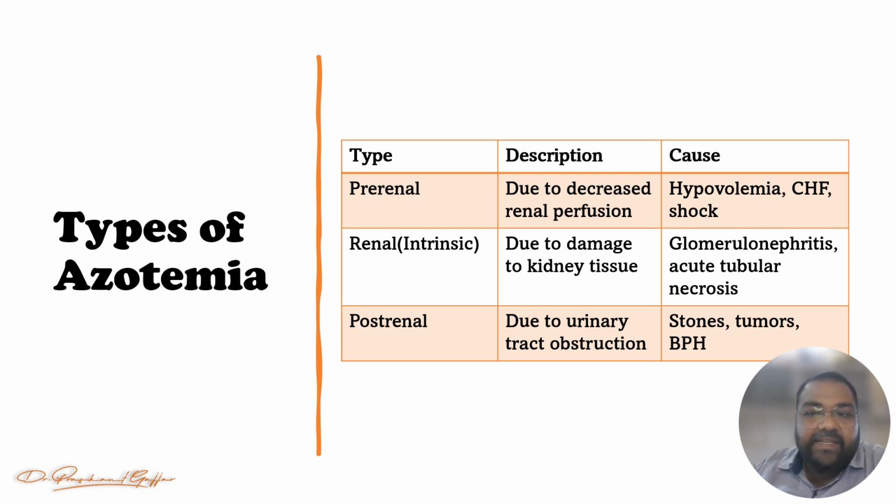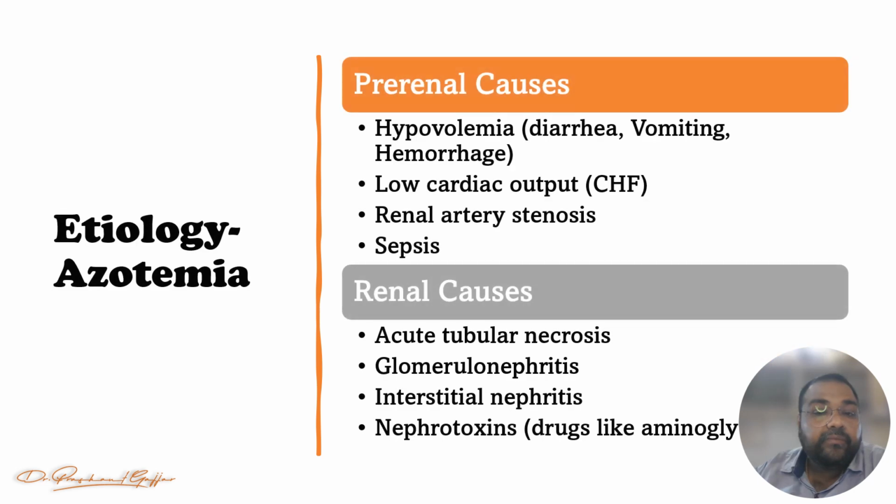So I hope you can easily understand what are the different types of the azotemia, right? And what are the different causes of the azotemia as well, right? So let's see causes deeply, and what are the etiology of the azotemia. So again, we can consider pre-renal, renal, and the post-renal, right? And you already learned, but let's see once again.